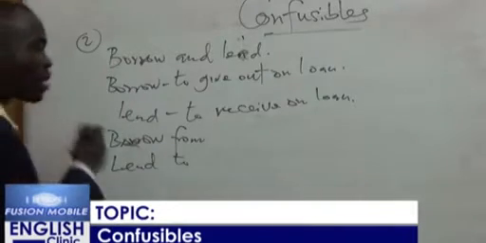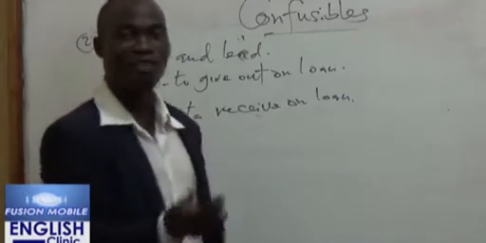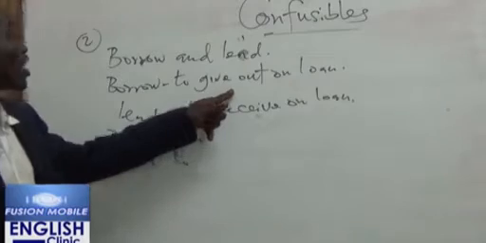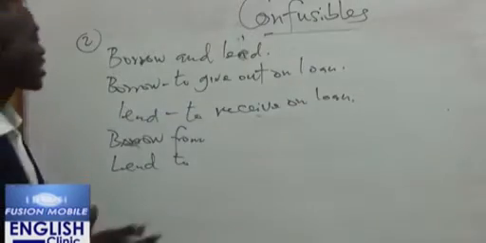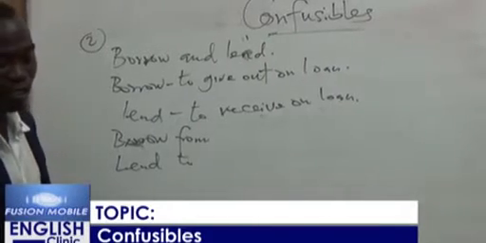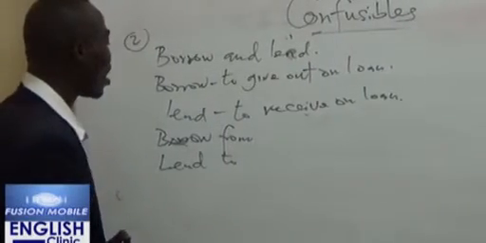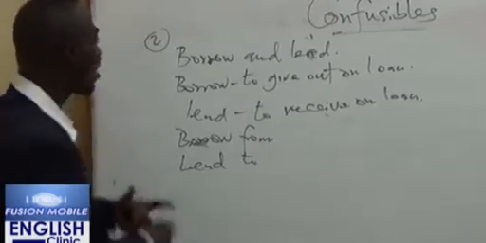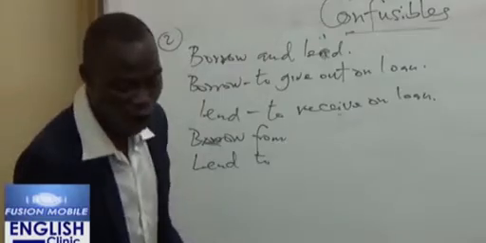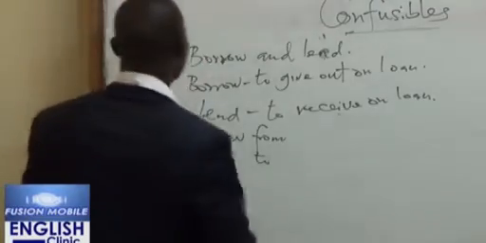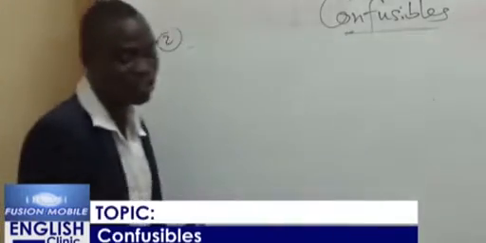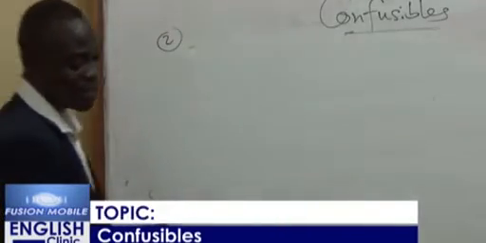So I borrow some money from my friend. That means I receive this as a loan. So I can say, my friend lent me some money. That makes my friend the one who gave it to me. So borrow means to receive on loan, and lend means to give out on loan. Now let's look at another expression that is very confusing.